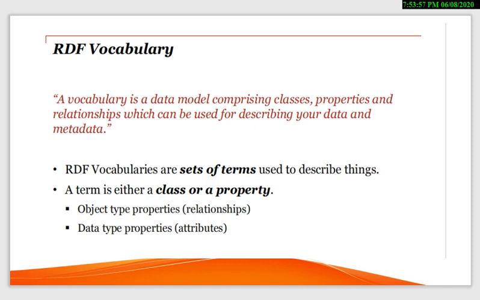We will see what exactly a class is, as we have seen in the previous classes, and in the next slides we will see the role of class in complete RDF, or a property. The property can be of two types: relationships, which we call object type properties, which we have already worked on, and attributes, all of which we call data type properties.